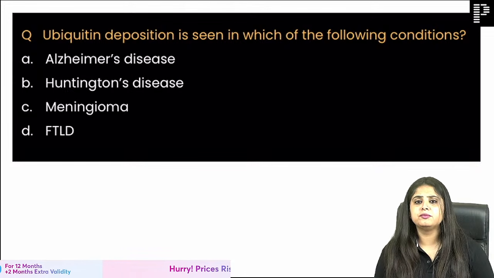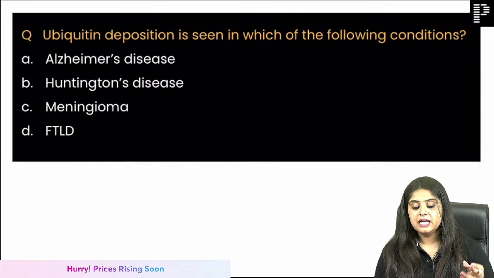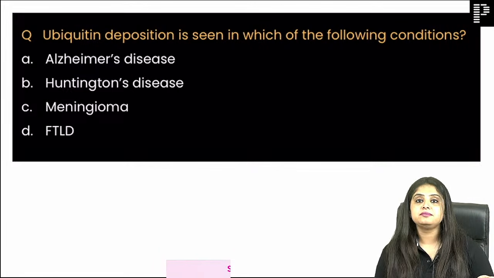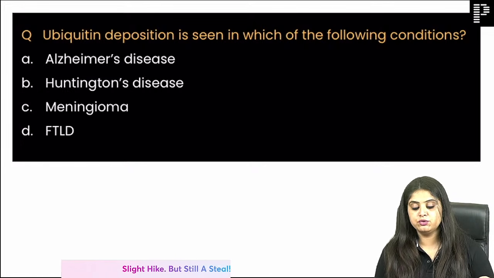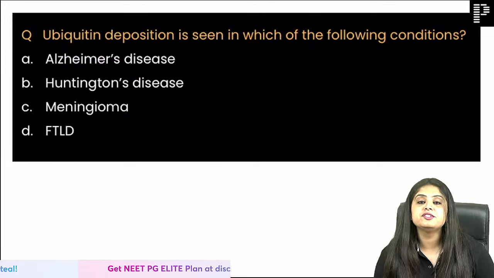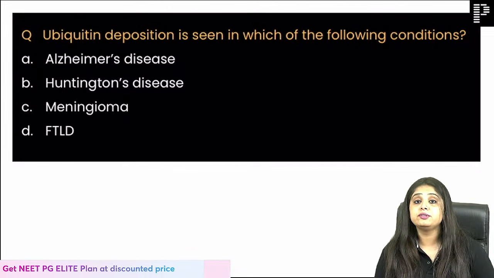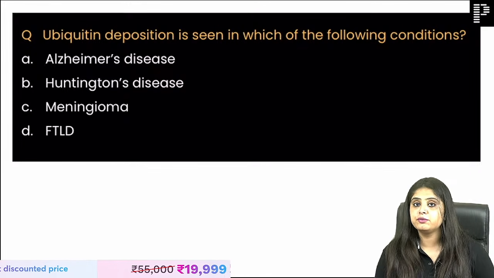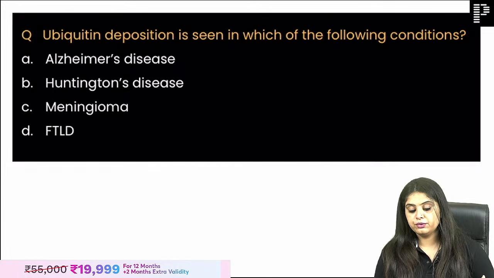Coming to the last set of 3-4 questions. Quick answers. In the last 10 minutes, you guys are the most active. Can I increase my speed to 2x, which is your usual way of listening to me, right? Where does FSGS deposit? FSGS does not have a particular deposit to know. That's why I told you it can show effacement of foot processes. That is more important to know than the deposit.